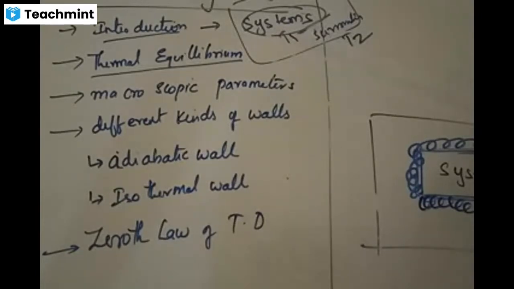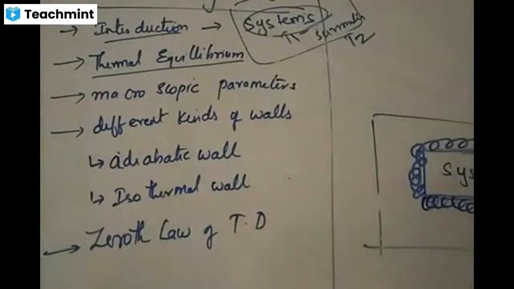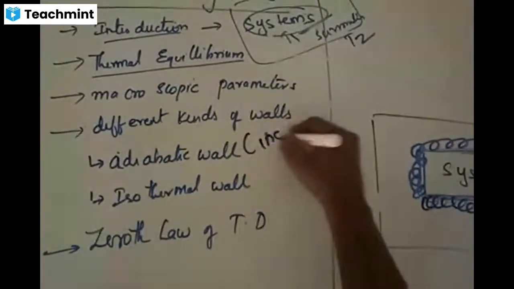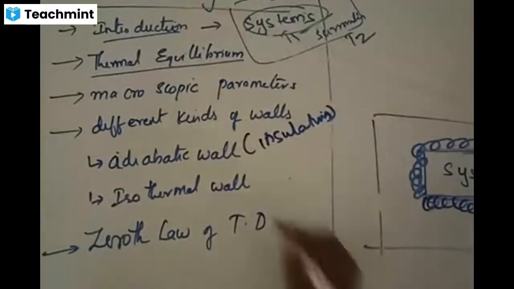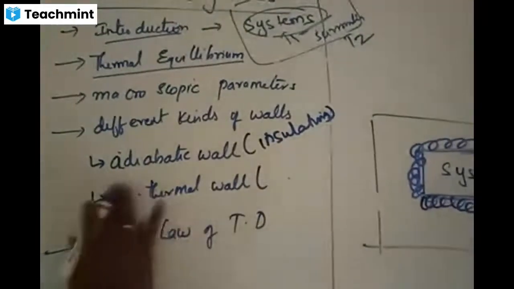So walls are of two kinds. One is allowing, the other one is not allowing. Allowing walls are called conducting walls, not allowing walls are called insulating walls. Insulating walls have another name, adiabatic wall. And the conducting wall is called a diathermic wall, not isothermic.